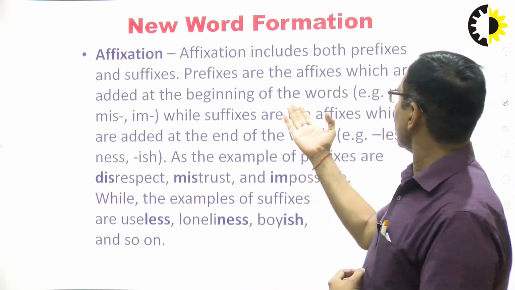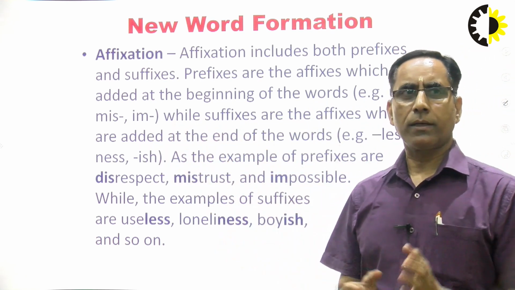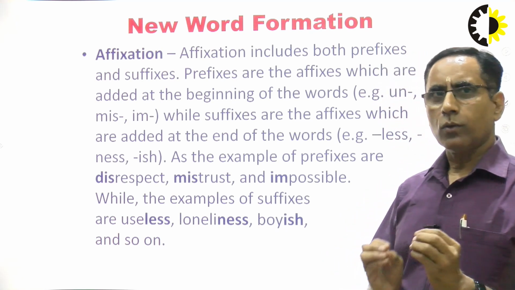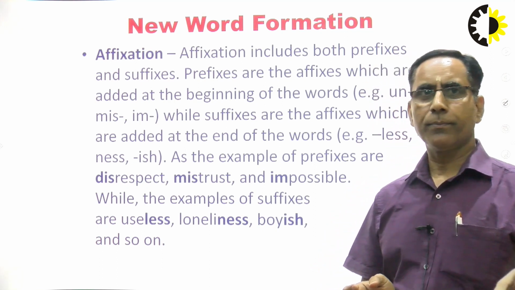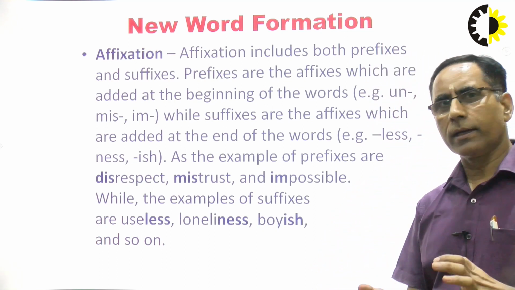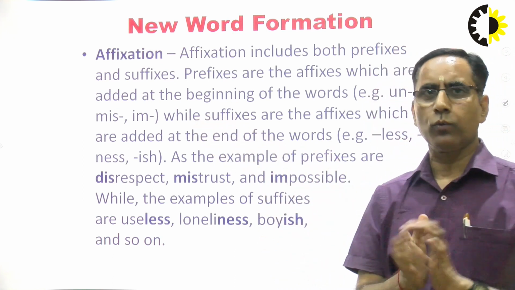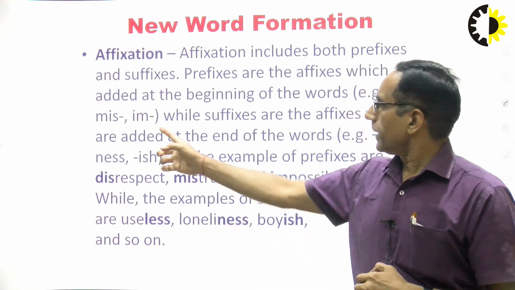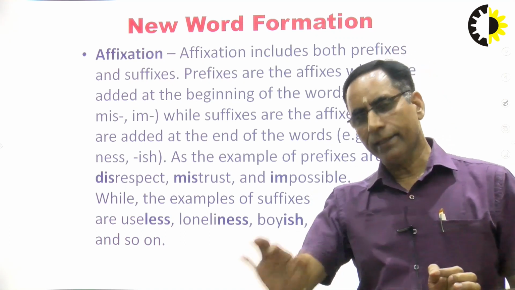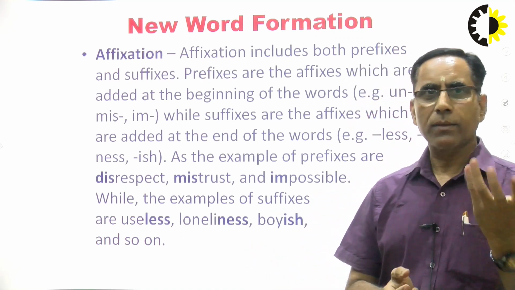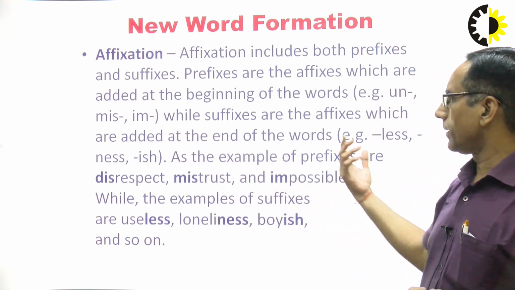There are many, like here examples are given: un, mis, im, ir. Different words are like regular, irregular, honest, dishonest. So whenever we are using dis or ir, im, un, lucky, unlucky. Actually, here I want to make one thing clear. Whenever we say un, mis or im, they don't exist separately. They can exist whenever they are added to a word. So they are the prefix or suffix: the prefix is added in the beginning and the suffix is added at the end.